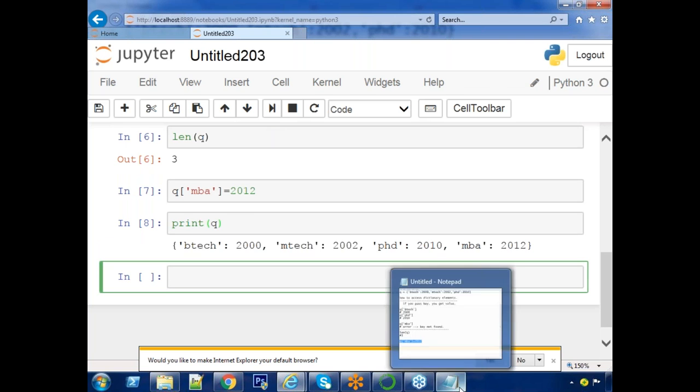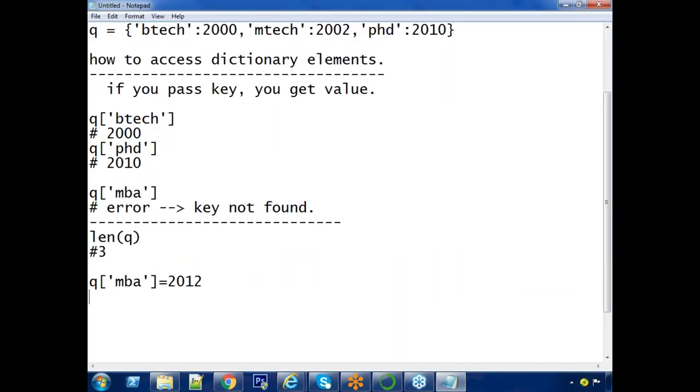Okay, I'm doing one more small change. Q of MTech equals 2005. Previous value was 2002. Now I have given a new value 2005.